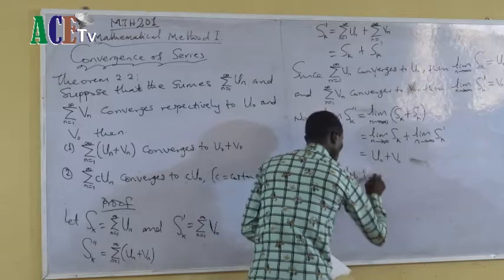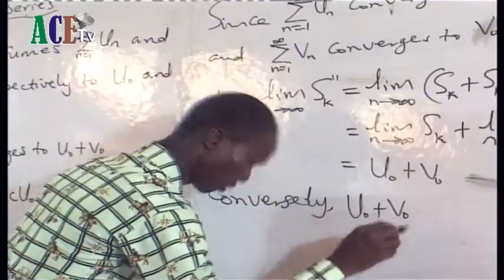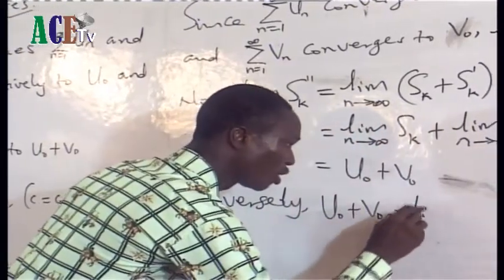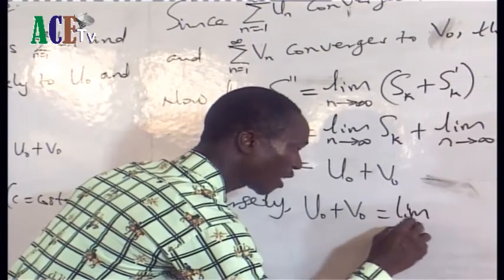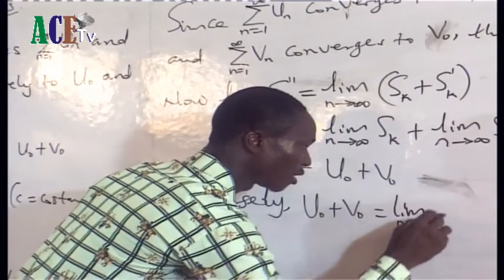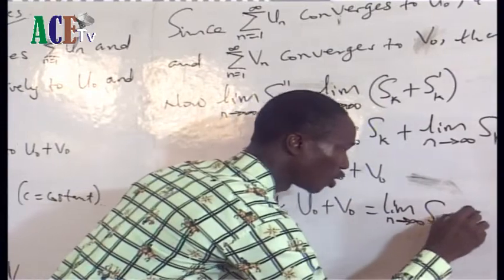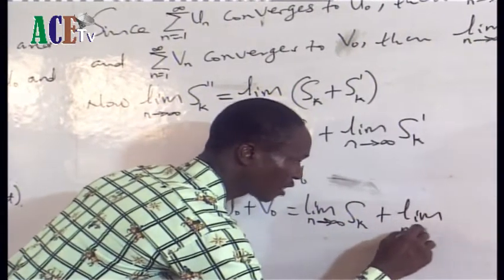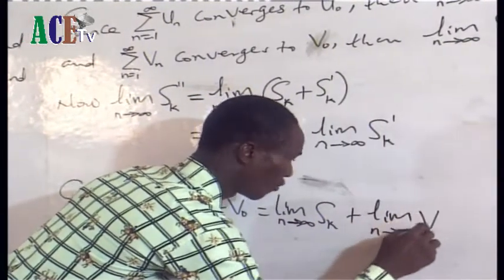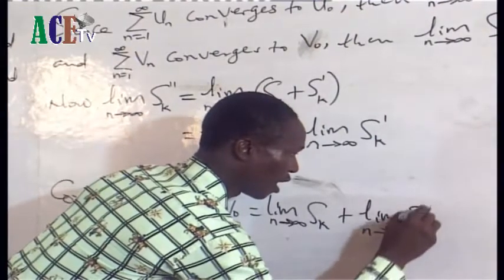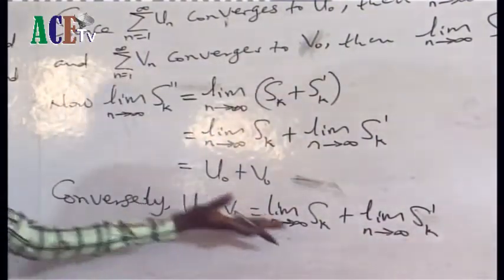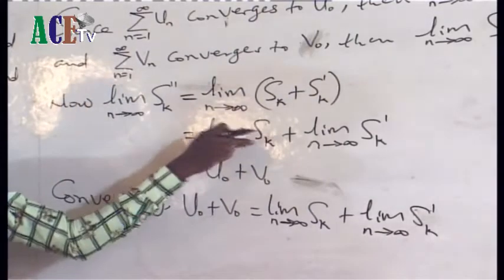Conversely, u naught plus v naught is equal to the limit as n tends to infinity of sk plus the limit as n tends to infinity of sk prime. Can you see this one to this one?